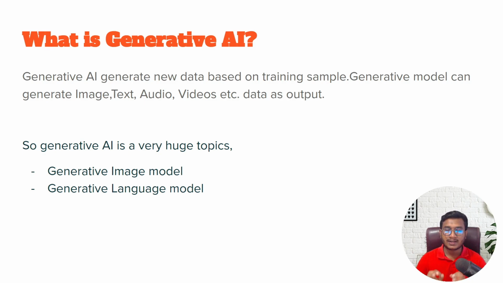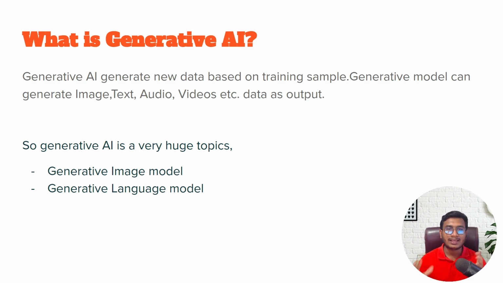But generative models are different. Generative models can generate new data based on the training samples. Here you will be giving some training samples, which is called unstructured data, and based on this training sample data, it will try to generate some new data. That means inside Gen AI, whenever you give any kind of unstructured data as an input, your generative model will try to understand this unstructured data. It will learn the pattern from the unstructured data, and it will try to generate something from the sample you are giving.